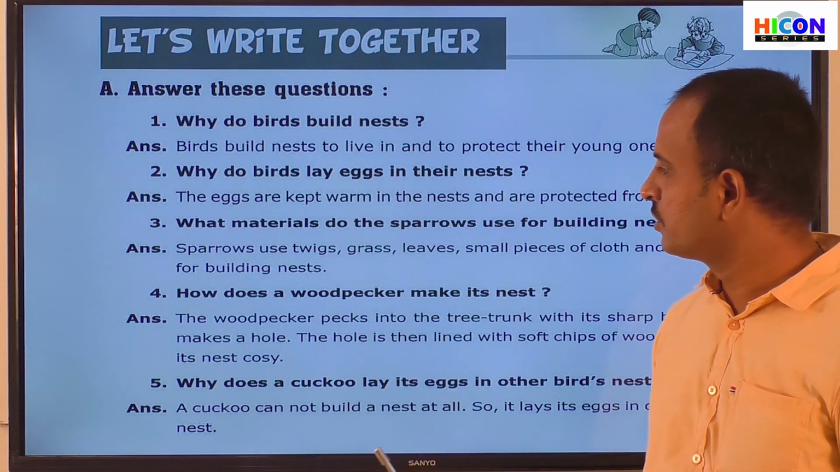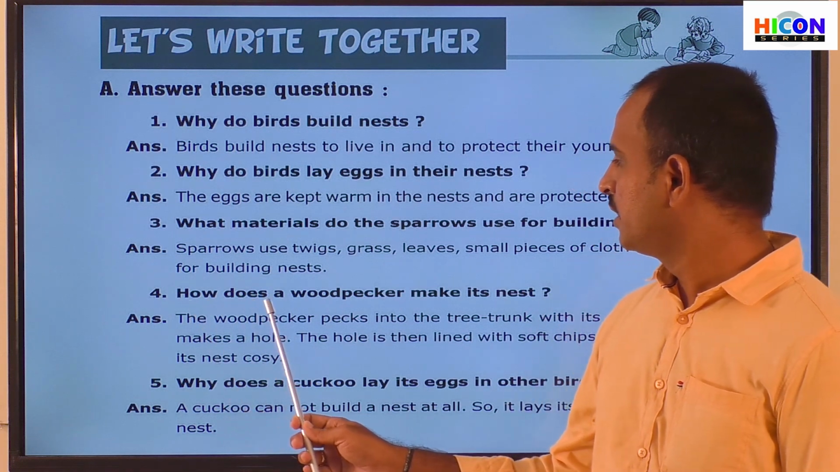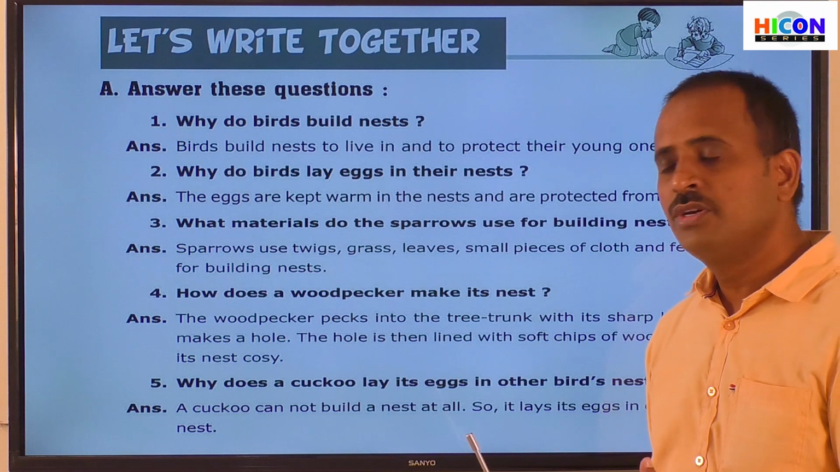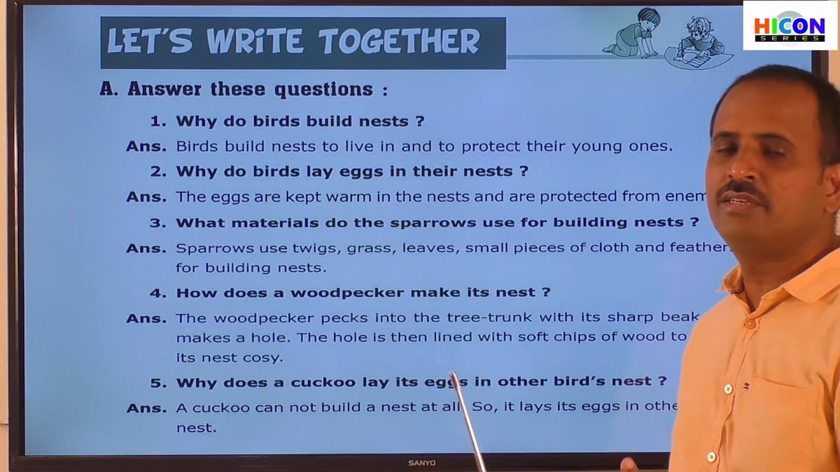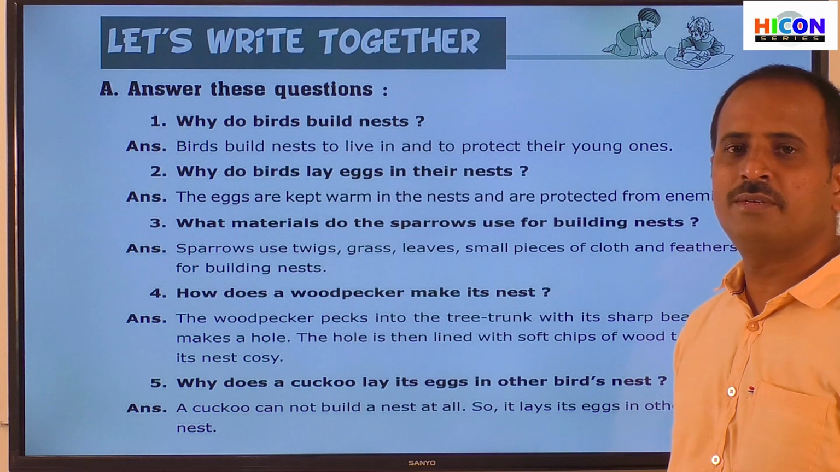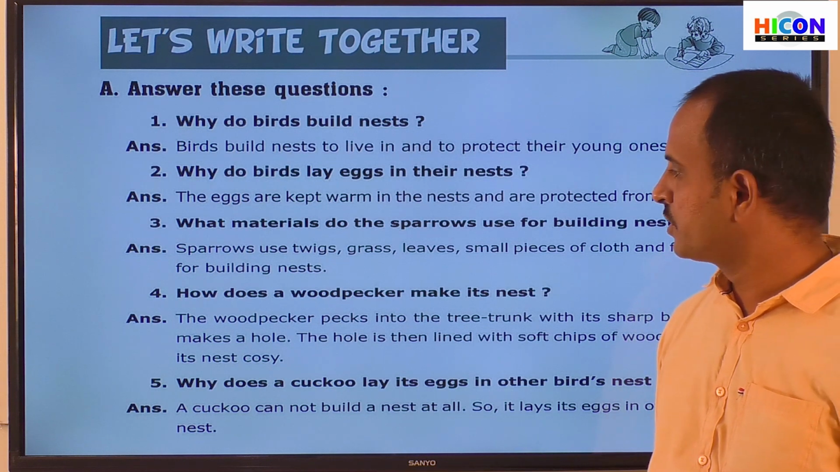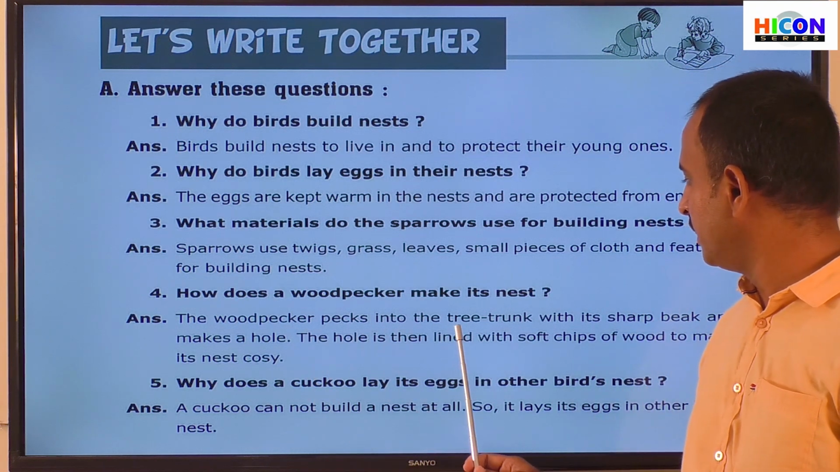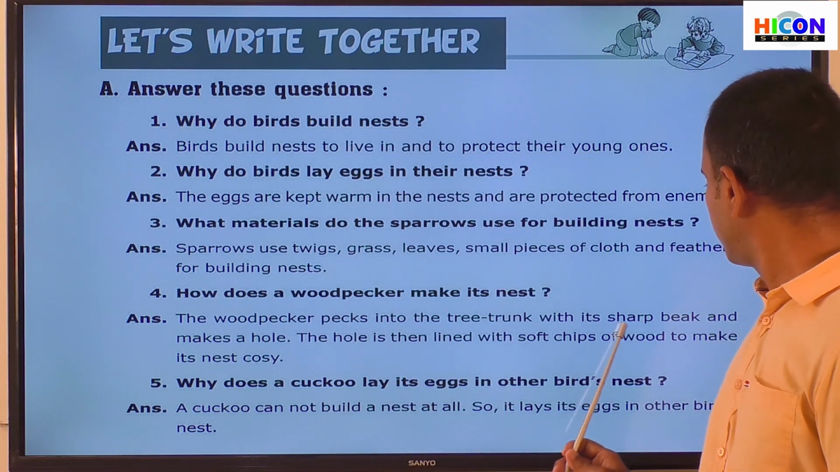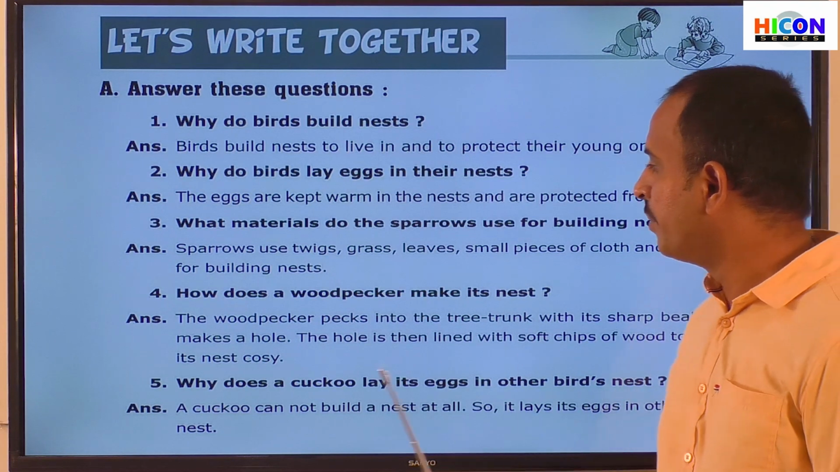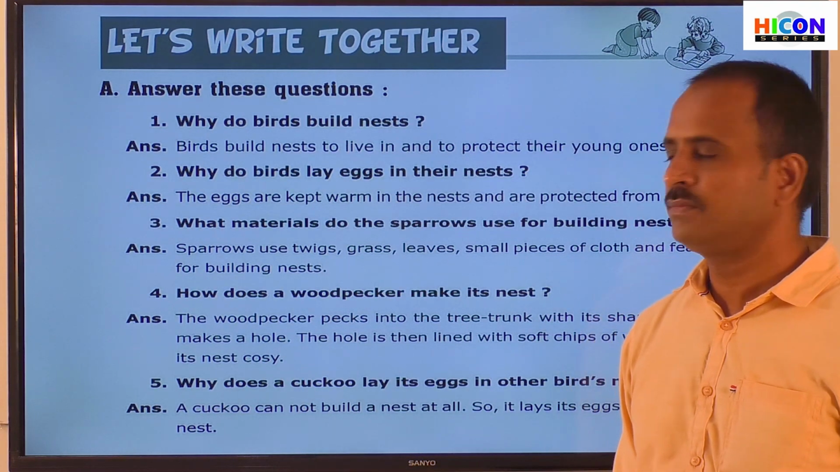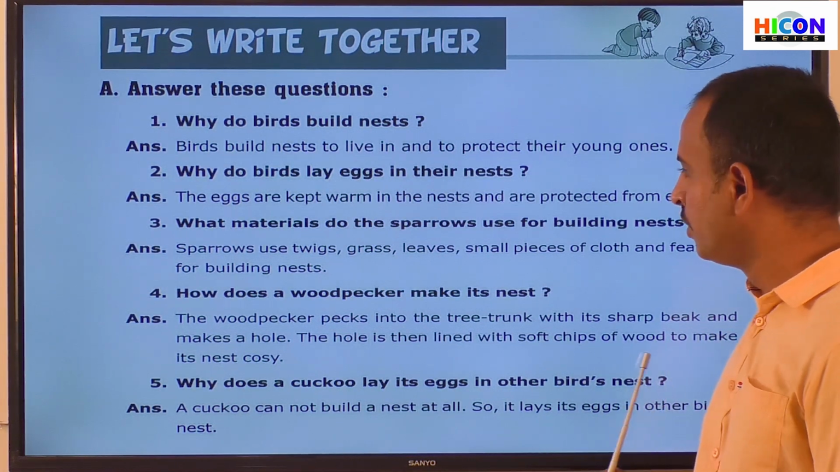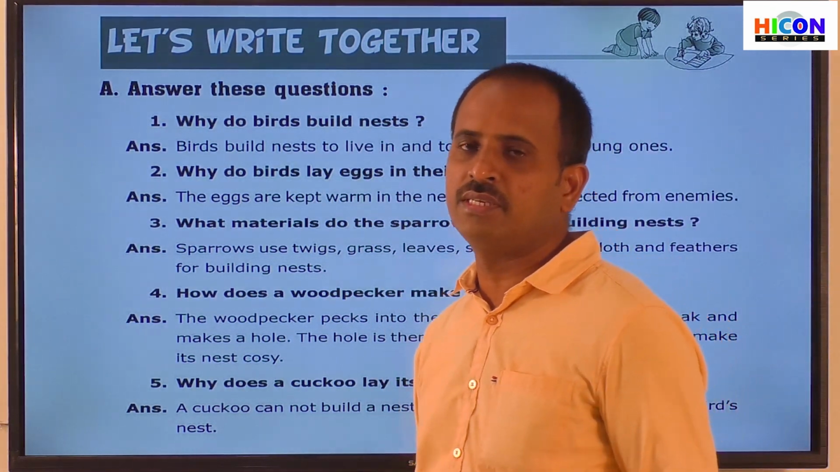So children, read the fourth question. How does a woodpecker make its nest? Children, read the answer. So what is the answer for the question here? The woodpecker pecks into the tree trunk with its sharp beak and makes a hole. The hole is then lined with the soft chips of wood to make its nest cozy.